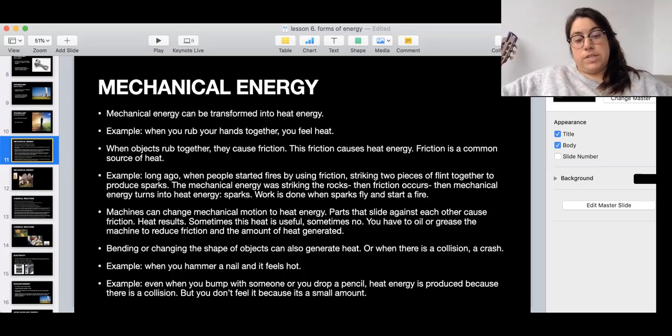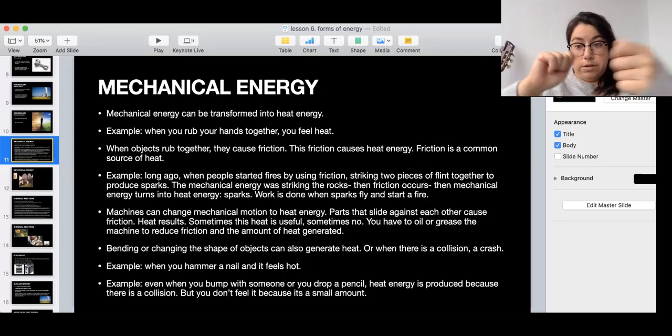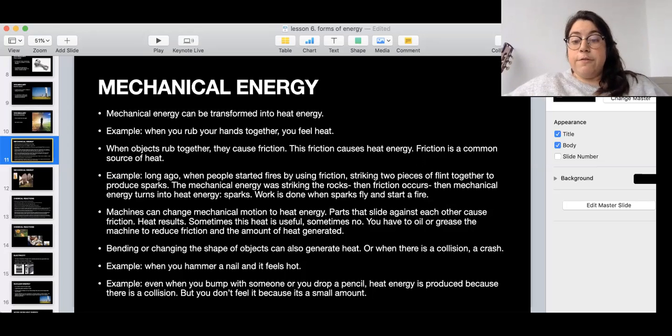Long ago, when people started using fires, they would strike two pieces of rock called flint together. They would strike it like this and produce sparks. The mechanical energy, meaning the movement of the rocks, was striking the rocks, and then friction occurs. Then mechanical energy, moving the rocks, turns into heat energy, sparks. Work is done when sparks fly and start a fire.